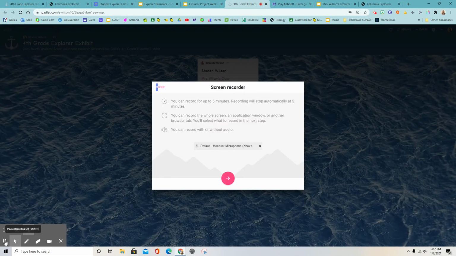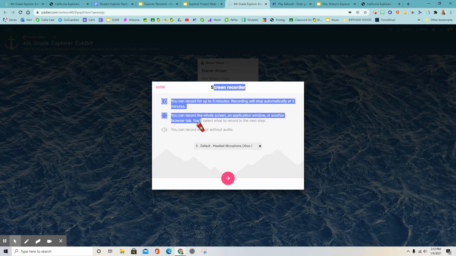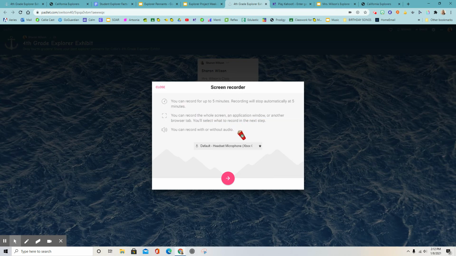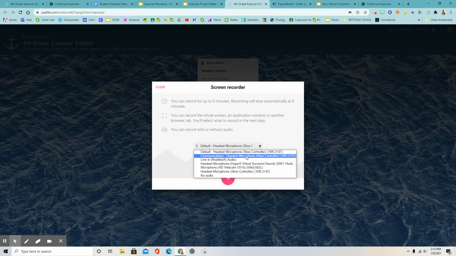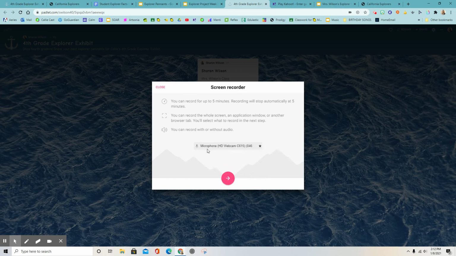Actually, on Padlet, the best idea is for you to record your screen. If you record your screen, you can do it for up to 5 minutes, and you want to have your presentation, your pennant, ready to show on your screen. You can record with or without audio. You can talk about your pennant and what you learned, or you could simply let the picture of it show, okay? And it's going to ask you what is your headset, what is your microphone. So make sure your microphone is set for you to be able to talk. I know mine is supposed to use my webcam, so I'm making sure my webcam is selected, so make sure you set that up right.